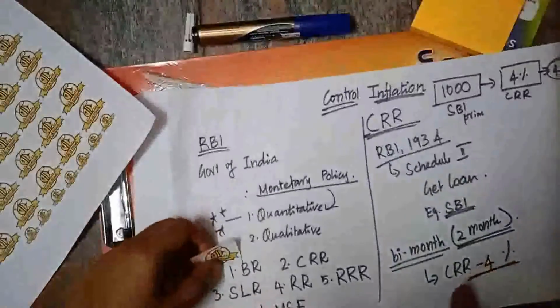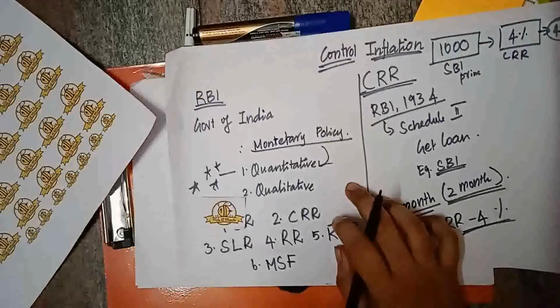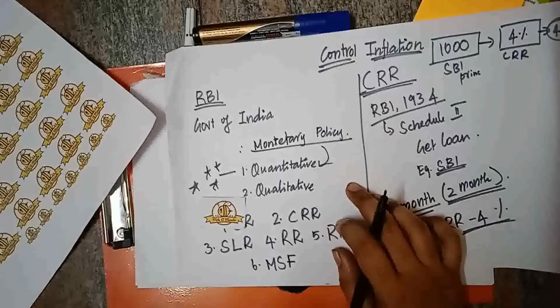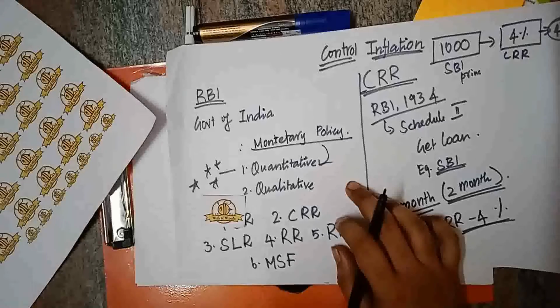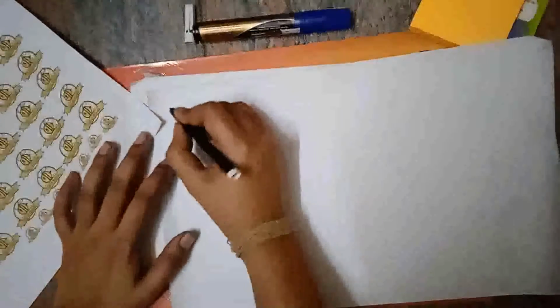So we have seen CRR. Then we have another term called SLR, the statutory liquid ratio. Statutory liquid ratio is similar to CRR, but it will be kept by the bank in the bank itself in an easily convertible format. So, SLR.